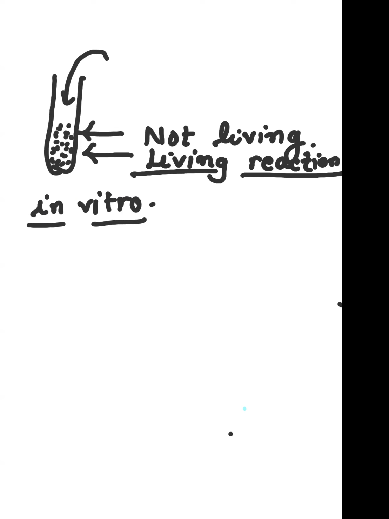But it cannot be called living, but the reaction can be called a living reaction. Understand that thing. This is called isolated metabolism, isolated metabolic reaction. So as metabolism does not have any exception, this becomes an exclusive property of a living organism. Clear, people?